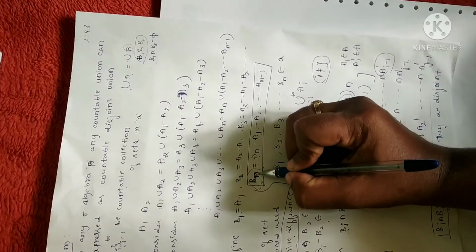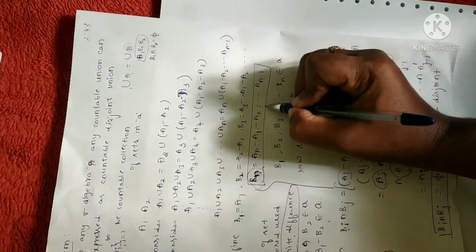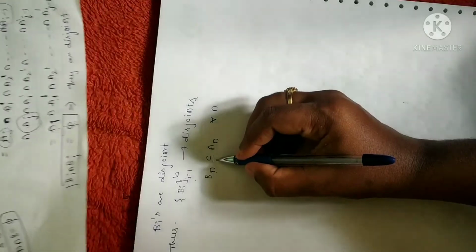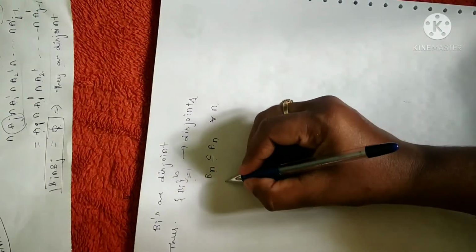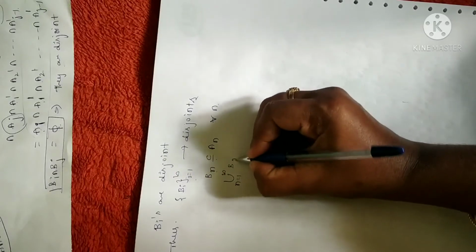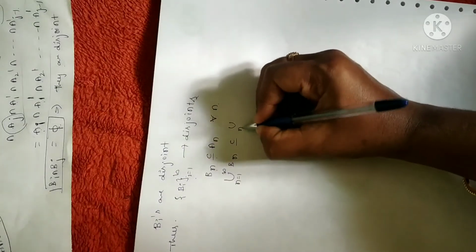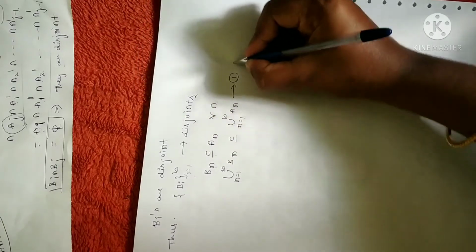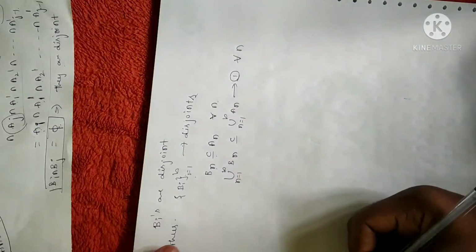I have chosen Bn in terms of the An's, so Bn contains an element of the form An. So clearly Bn is a subset of An for all n. Now let me take the union on both sides from n equal to 1 to infinity, in the sense of the collection of all the possible sets. Let me call this equation 1.